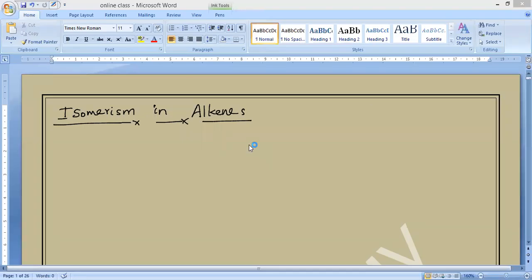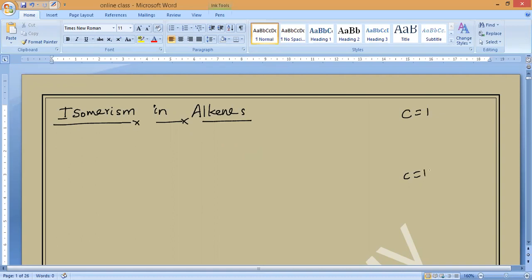In the last class I told you about isomers in alkanes, from C = 1 to C = 10. Is it correct? C1, 2, 3 have no isomers. If you want to form isomers, C must start from 4. We studied that in alkanes. I also told you a shortcut to remember till C = 7; after that you have to remember it. That is what we studied in the last class.